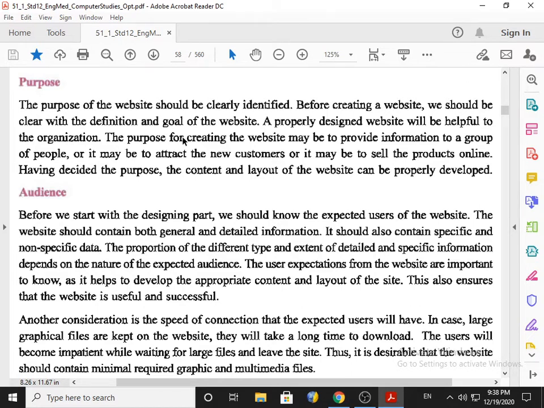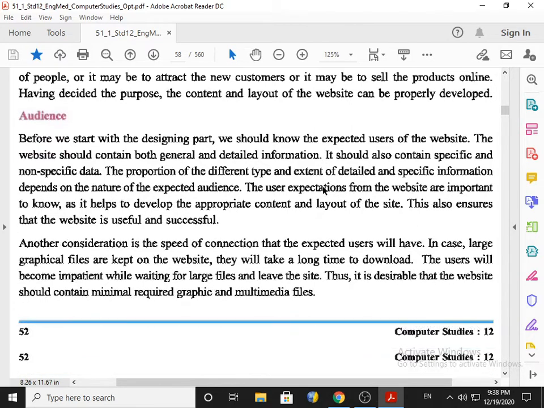Now, having decided the purpose, the content and the layout of the website can be properly developed according to your purpose. You have to design your website, you have to keep the content, the layout, the color combination, all these must match with your purpose.